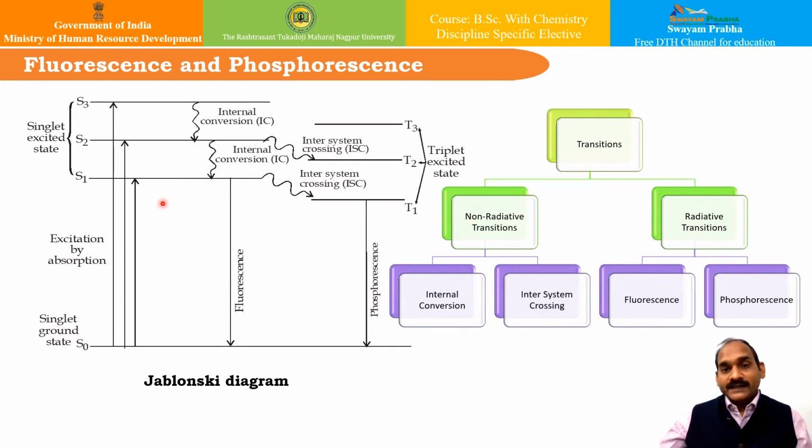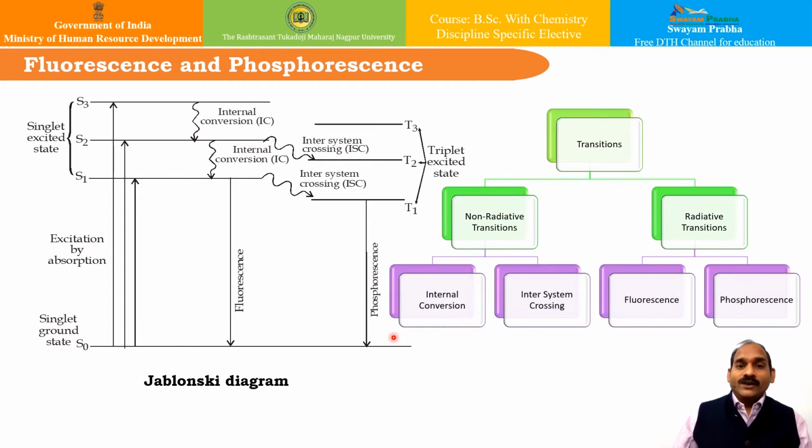And after excitation, the molecule will return back to the ground state. While returning, various mechanisms will occur, so we have tried to summarize them over here. These transitions can be of two types: non-radiative transitions and radiative transitions. In non-radiative transitions, we can have internal conversion or inter-system crossing, and in radiative transitions, we can have fluorescence and phosphorescence phenomena, which are very interesting phenomena.